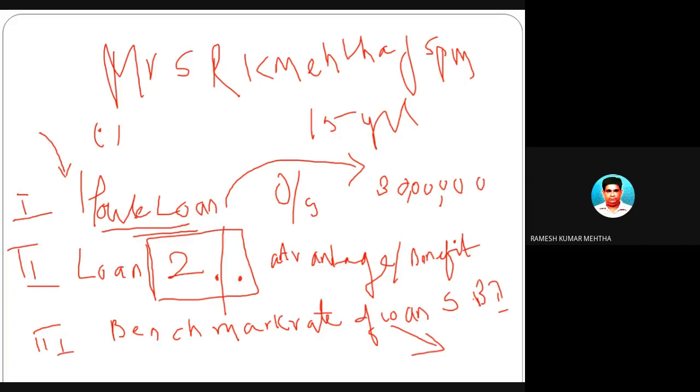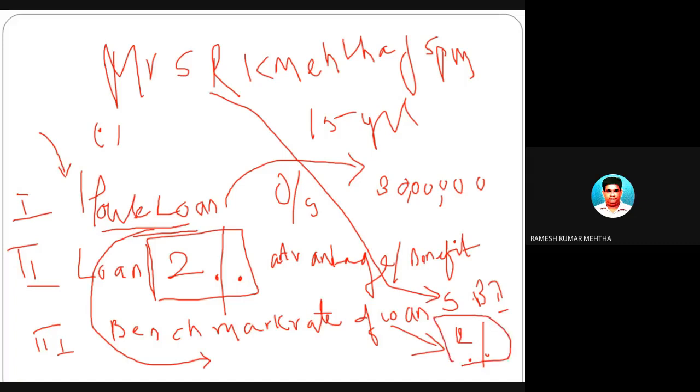So in this case, for a similar kind of loan, which is a housing loan, SBI charges 12% interest. So this person, Ramesh Mehta, if he had taken the loan from SBI, would have paid a 12% rate of interest on 30 lakhs. But the employee is being charged only 2% by the employer. So he is paying a nominal rate. Now, what is the concession he is getting? The difference between 12% and 2%, which is 10%.